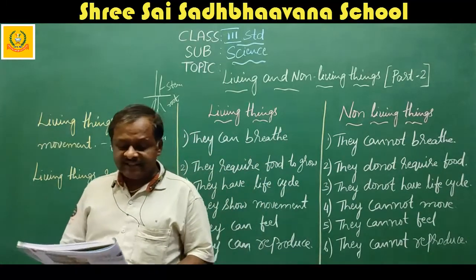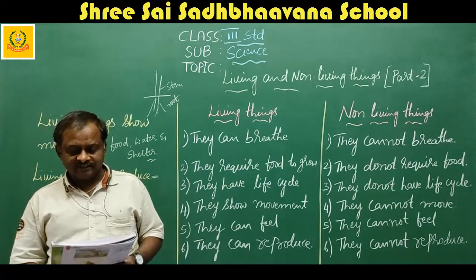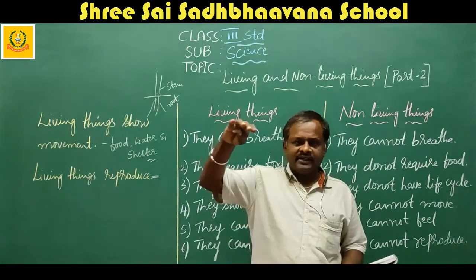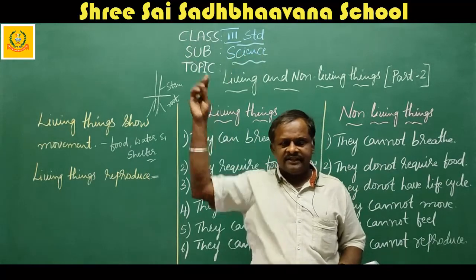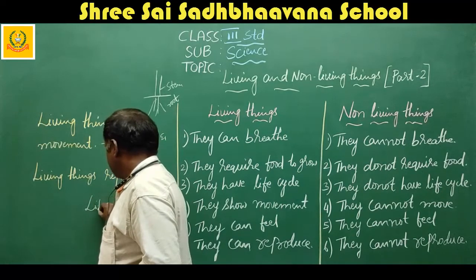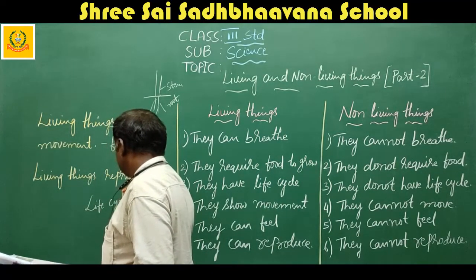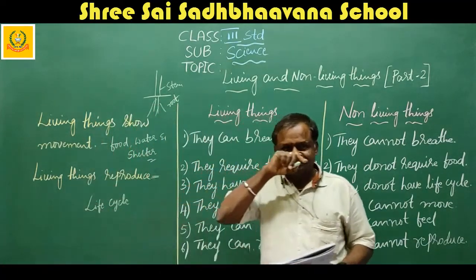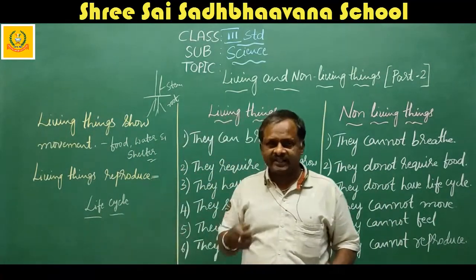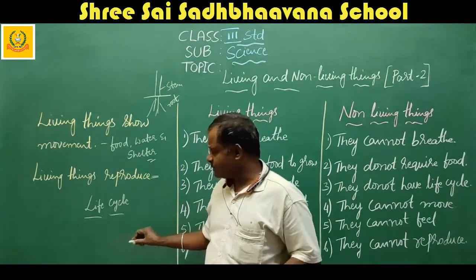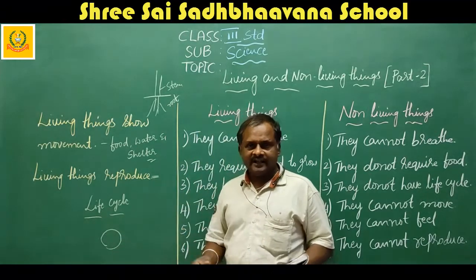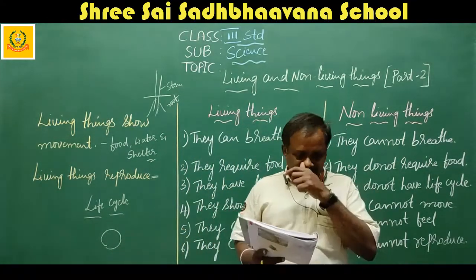Here they have given: living things have life cycles. That means they start from very small, then become younger, then older, then they have death. That is called the life cycle. Cycle means one round. The circle of life is called the life cycle. We start from a small baby, keep growing, and in the end we will die. That is called the life cycle.